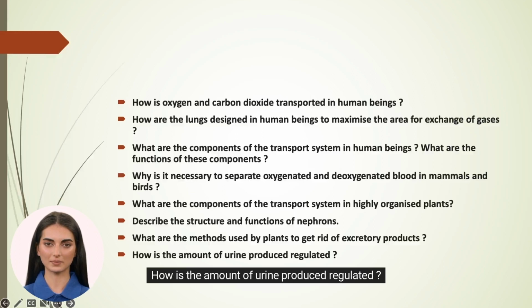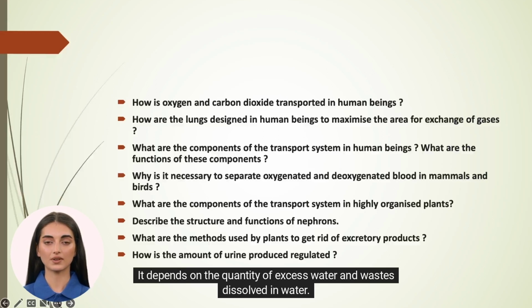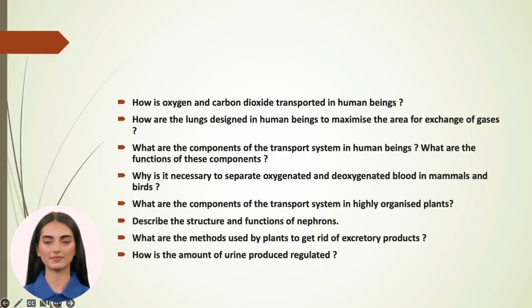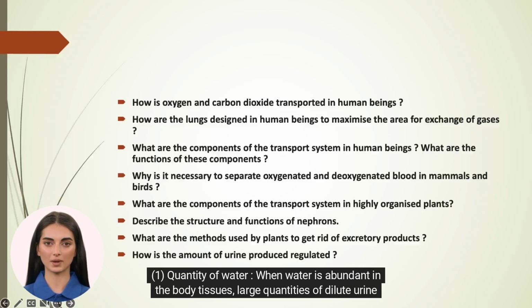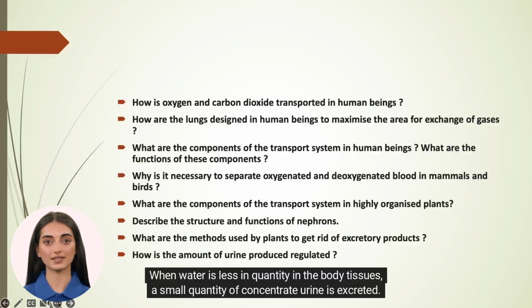How is the amount of urine produced regulated? The amount of urine is regulated by kidney. It depends on the quantity of excess water and waste dissolved in water. 1. Quantity of water. When water is abundant in the body tissues, large quantities of dilute urine is excreted out. When water is less in quantity in the body tissues, a small quantity of concentrate urine is excreted.